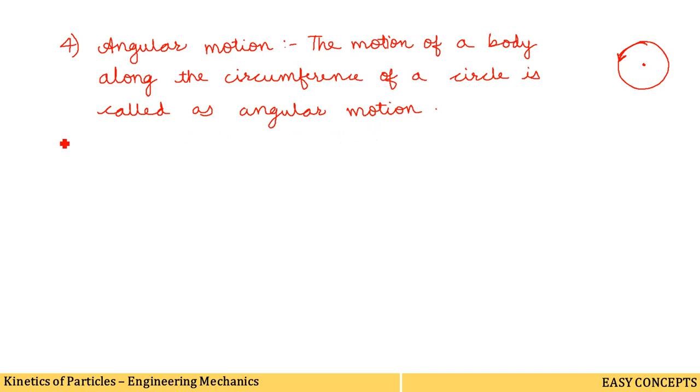Okay, now the next term is angular displacement. When we talk about angular displacement, the body travels along the circumference of a circle, covering a distance from, suppose, this point to this point. This distance is called angular displacement. To define this, we use an angle which is subtended at the center. This angle denotes the angular displacement. Suppose it is theta.